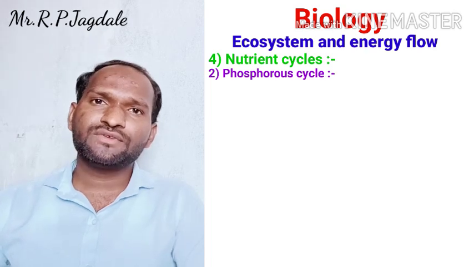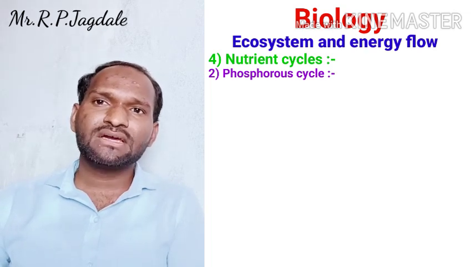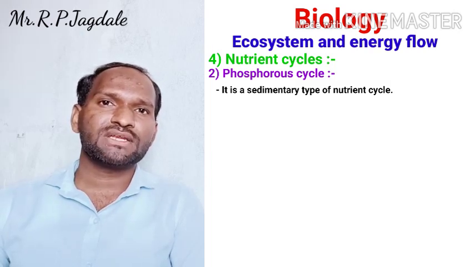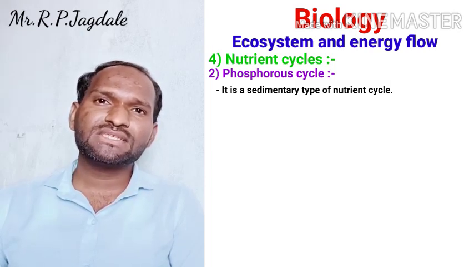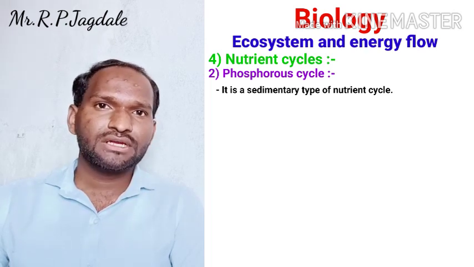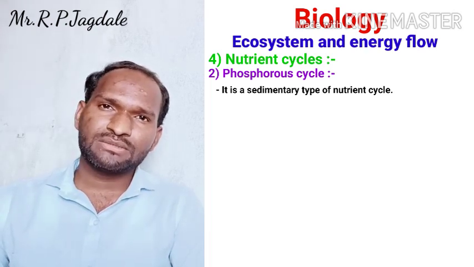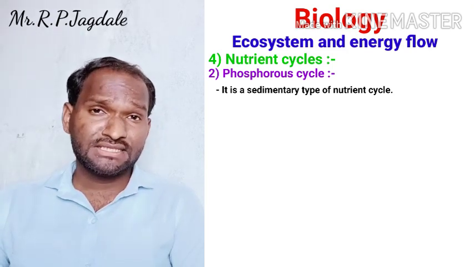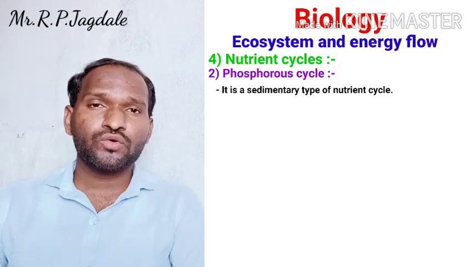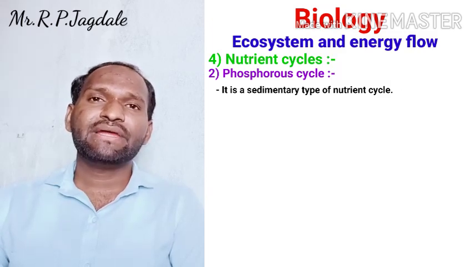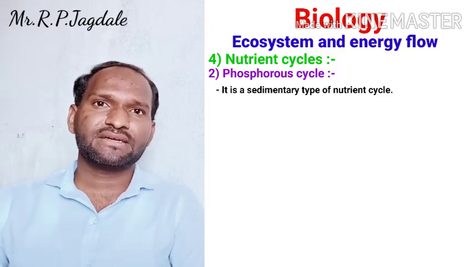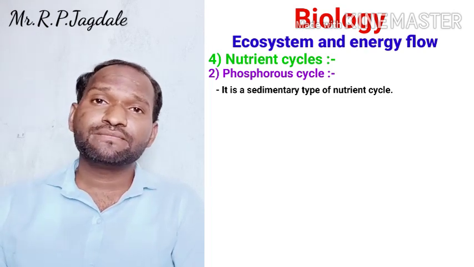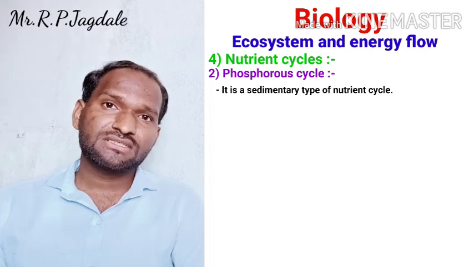As we know, the phosphorus cycle is nothing but the sedimentary type of nutrient cycle. That means phosphorus is going to sediment into the soil. It is not present most of the time in the atmosphere. It sediments into the soil, so it is called the sedimentary type of nutrient cycle. And again, the phosphorus cycle.